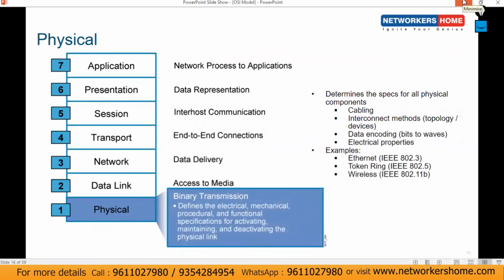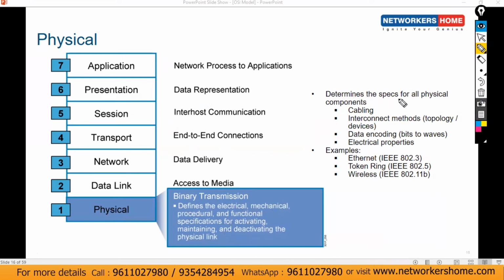I can touch the physical layer, but the data link, network, transport, session, presentation and application layers are just kind of imagination, virtual layers. But the physical layer we can touch. It defines the electrical, mechanical, procedural, and functional specifications for activating, maintaining, and deactivating the physical links. Physical connection is all about when the data will be transferred.